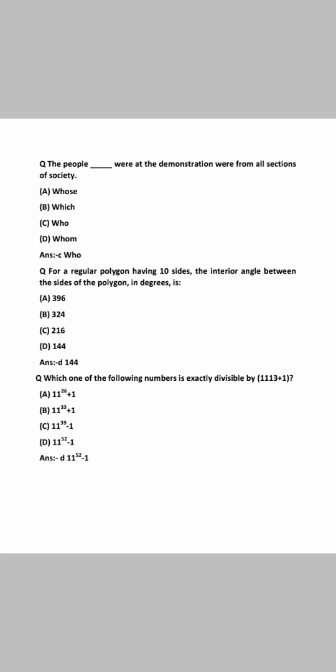सॉल्यूशंस। फर्स्ट पार्ट इंग्लिश पार्ट है और उसके क्वेश्चंस हैं। The people were demonstration were from all sections of society. Correct option is option C. For a regular polygon having 10 sides, the interior angle between the sides of the polygon in degrees is. That's the correct option D, 144.